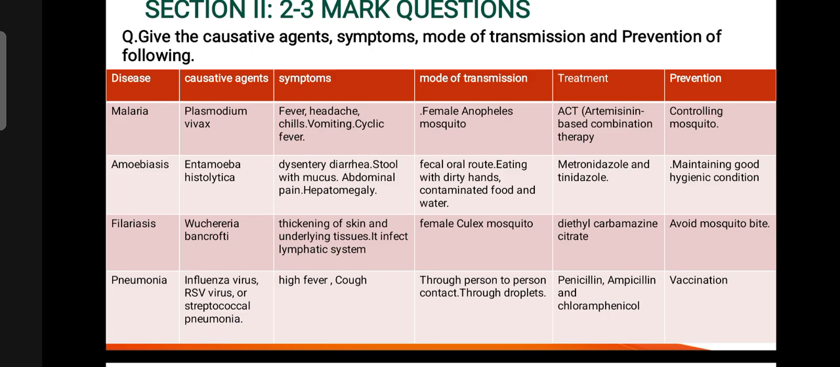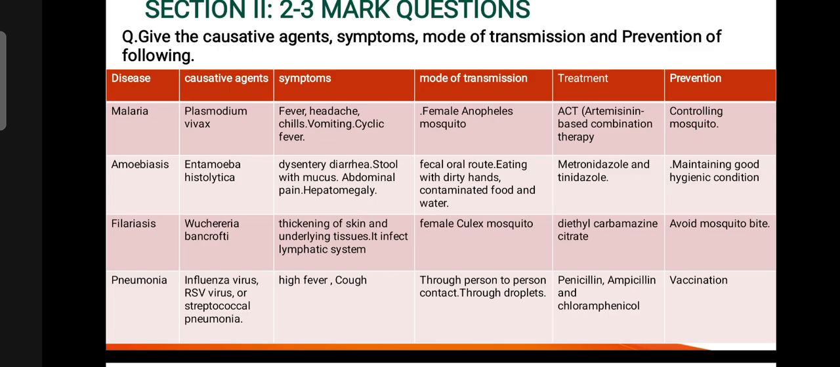Symptoms: dysentery, diarrhea, stool with mucus, abdominal pain. Mode of transmission: fecal oral route. Treatment: metronidazole and tinidazole. Prevention: maintaining good hygiene conditions. Filariasis: Wuchereria bancrofti. Symptoms: thickening of skin and underlying tissues. Mode of transmission: female Culex mosquito. Treatment: diethylcarbamazine citrate. Prevention: controlling mosquitoes and avoiding mosquito bites.